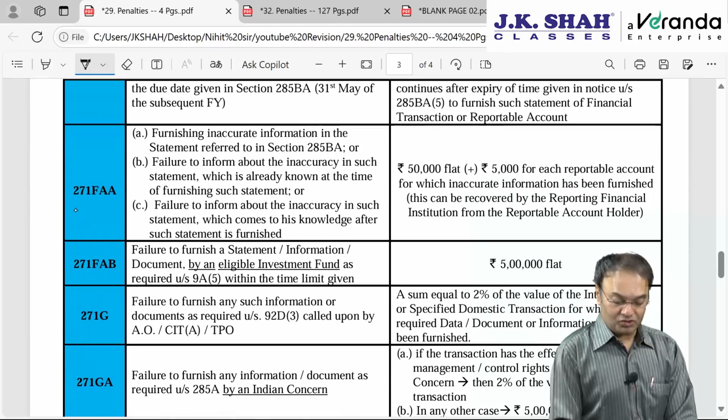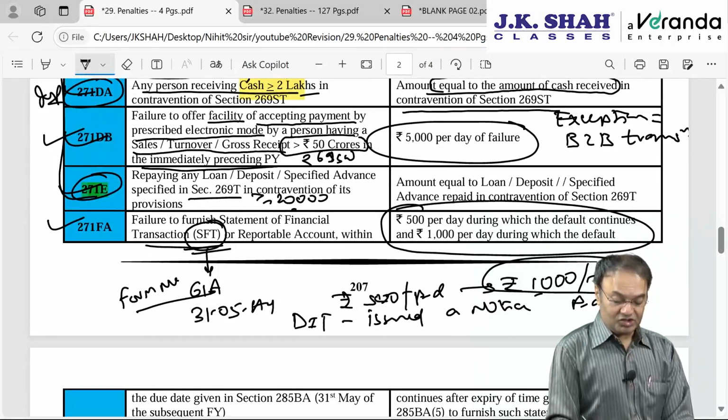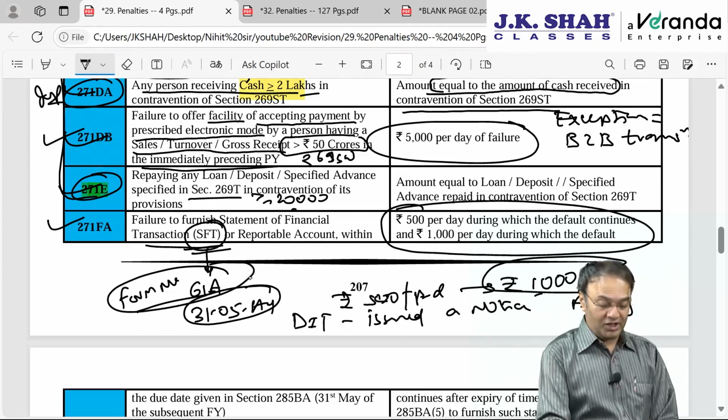Okay, so 271FAA with regards to this SFT, statement of financial transaction, time limit is 31st May to be furnished in form number 61A online.